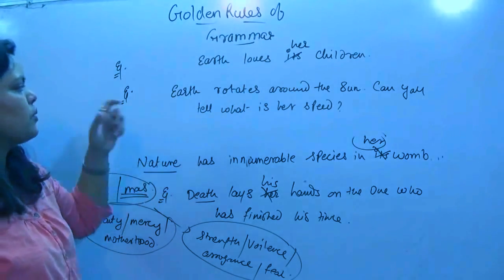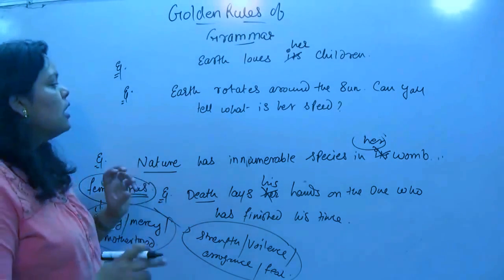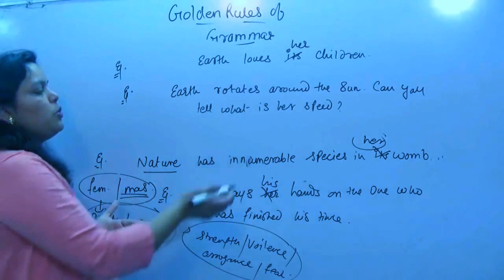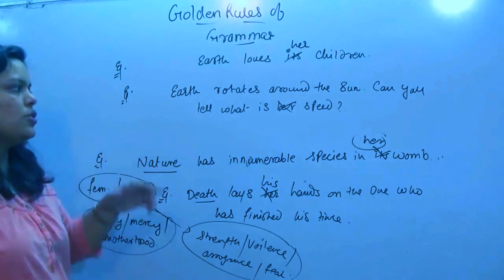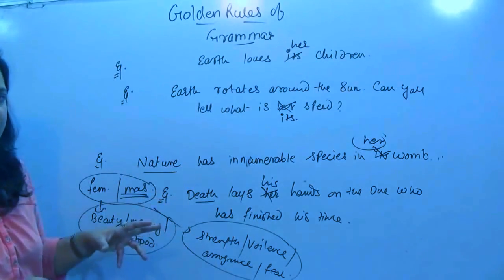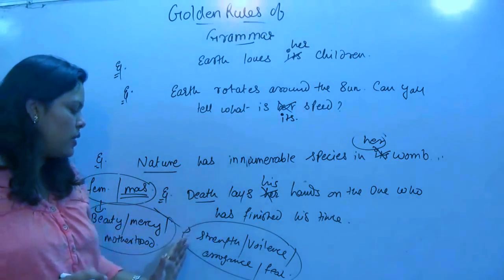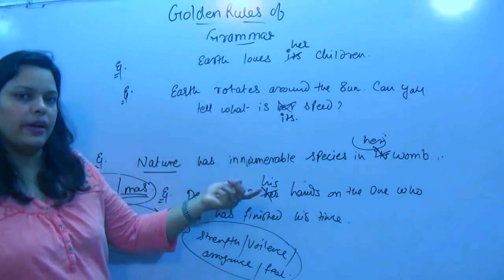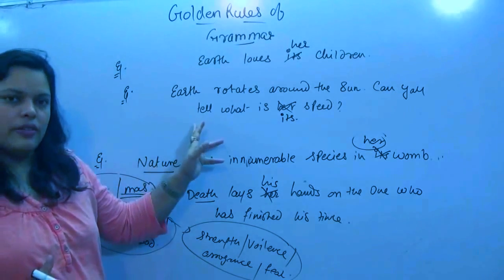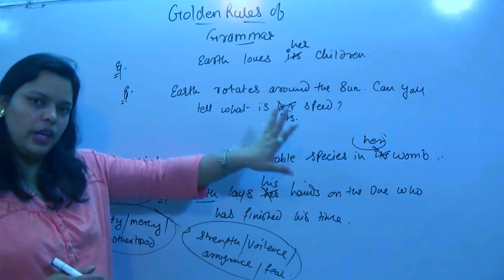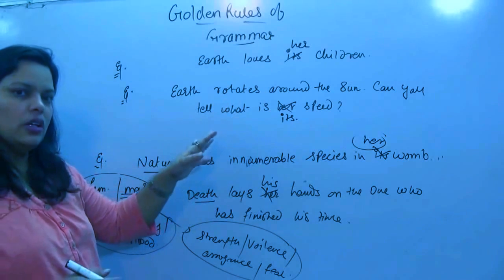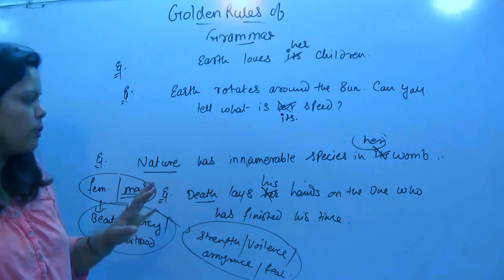In this sentence, there is no personification here. You see, you are using Earth as an object, but there is no personification. So we don't need to use pronoun her for Earth. So what should it be? Tell what is its speed. Now this is very important. You have to use the characteristic-wise pronoun only when it is personified, not when there is no personification. Otherwise, Earth is a non-living object. For non-living objects we use neutral gender only. We don't have to use feminine or masculine gender for the non-living object otherwise. I hope it is clear.